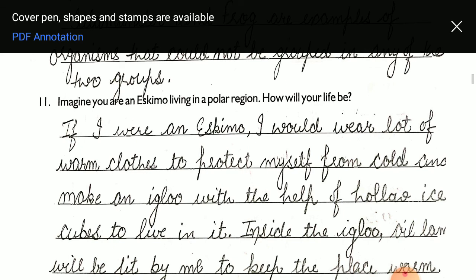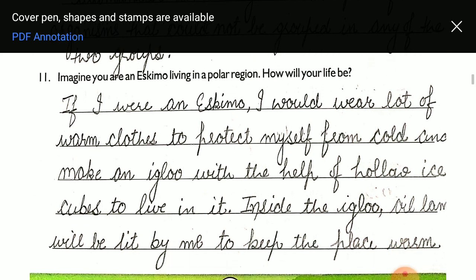Now next is, imagine you are an Eskimo living in polar regions. How will your life be? So if I were an Eskimo, I would wear lots of warm clothes to protect myself from cold. It says imagine that we are Eskimos, and where are we living, in polar regions, so how will our life be.